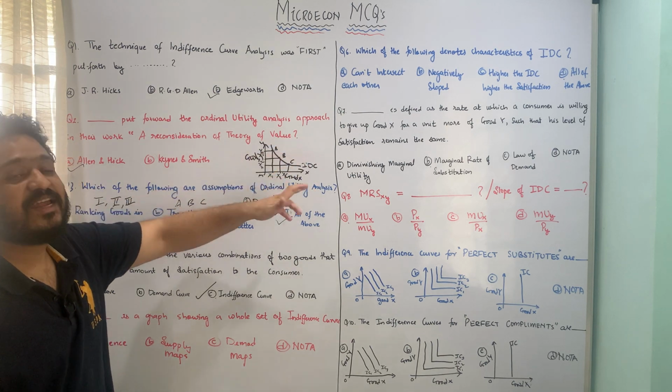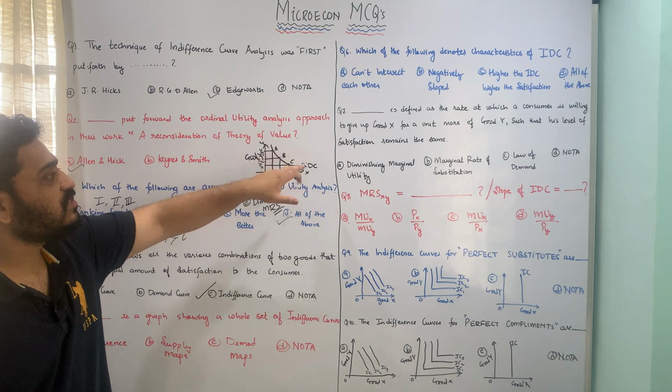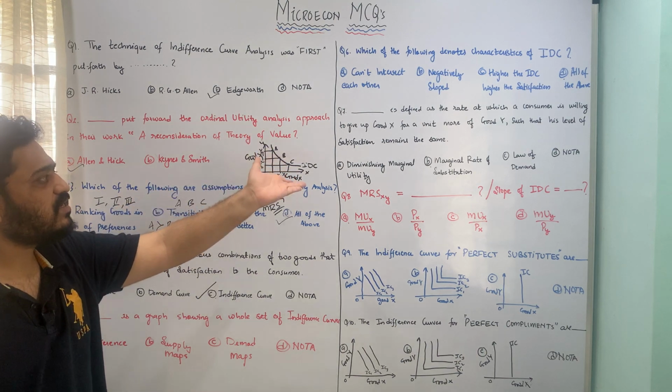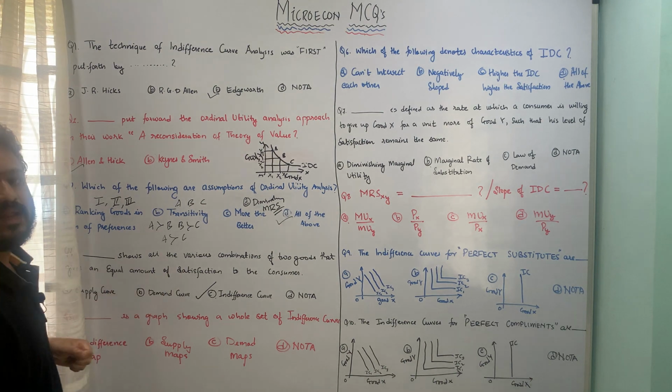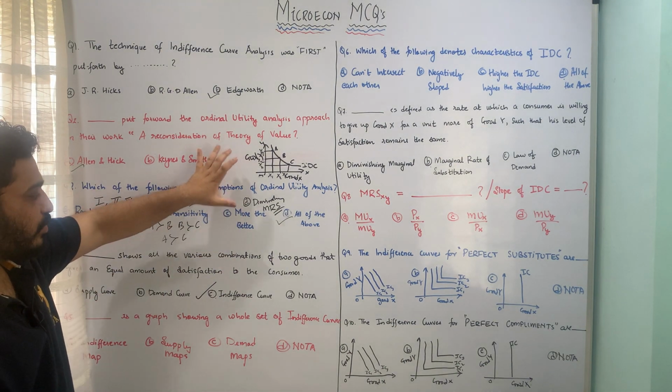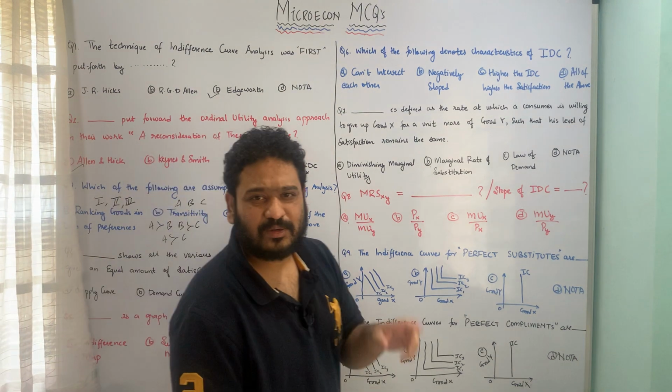So that is why, on an indifference curve, all these three combinations or any other combination on this entire indifference curve is going to give that particular consumer an equal amount of satisfaction. I hope this question is pretty much clear with respect to this example.